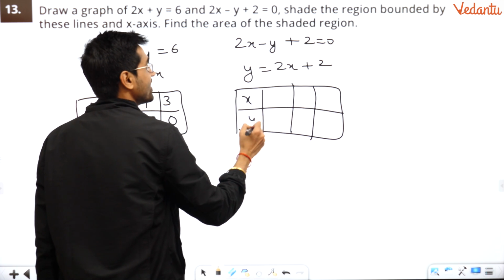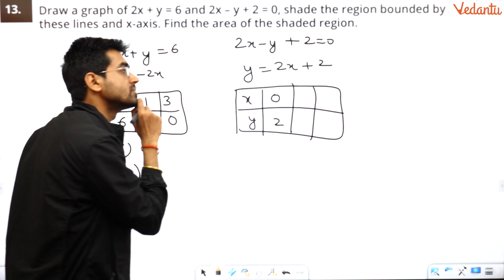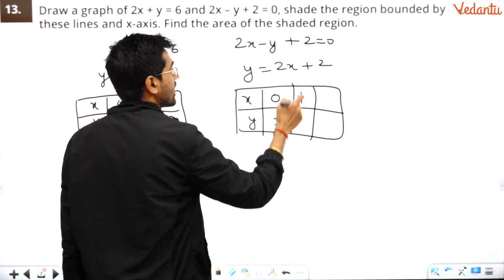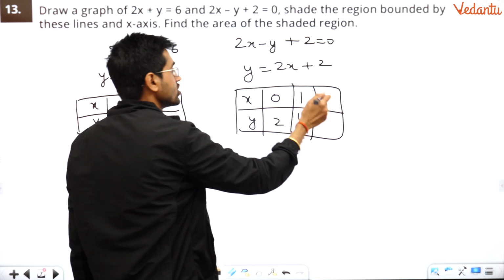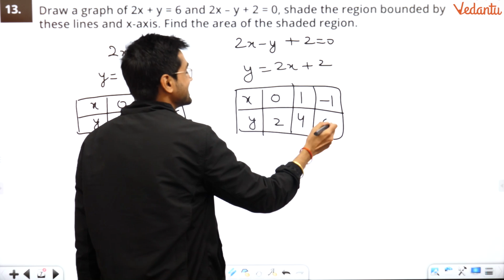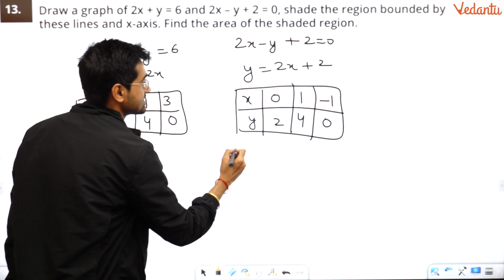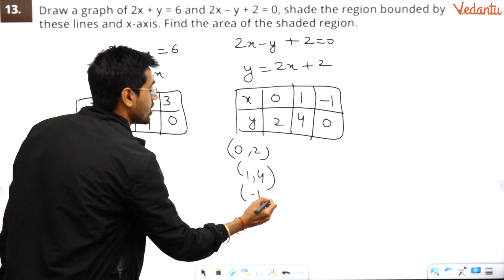So x, y: you put x as 0, y is 2. Put x as 1, y is 4. What is the next thing? I want to make y 0, so I'll put x as minus 1. This will make it 0. So I have these points: (0, 2), (1, 4) and (-1, 0).